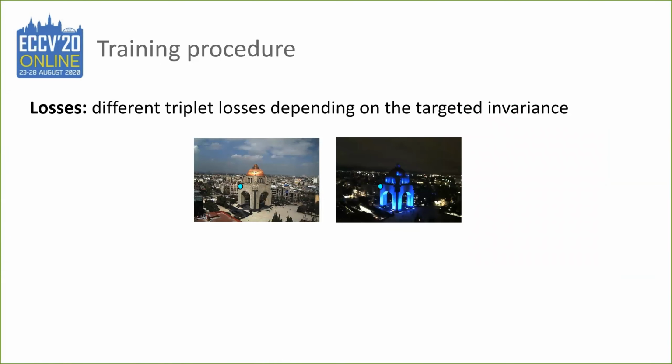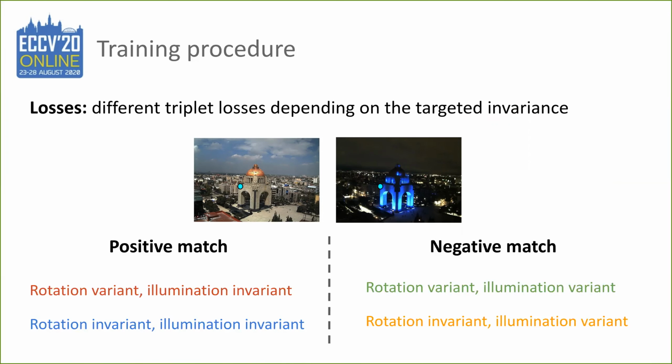We use different triplet losses depending on the invariances we want to target. Take, for example, the following pair of images with the same orientation but a different illumination. In that case, the keypoint highlighted in the two images will be considered as a positive match for the two illumination invariant descriptors. However, it would be a negative match for the illumination variant ones.